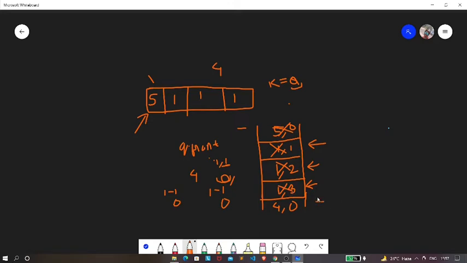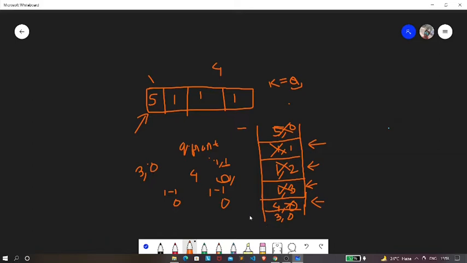So now currently our pointer is pointing to this element, that is 4 comma 0, right? So what we're going to do is decrement this 4 by 1 and it will result in 3 comma 0, right? So we just need to pop this element out, and push this 3 comma 0.